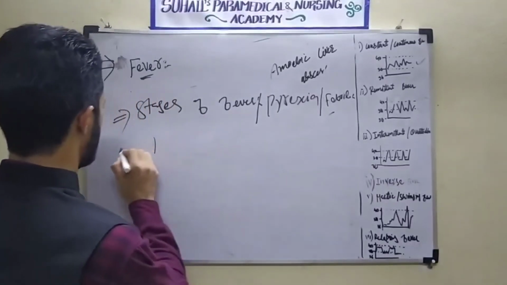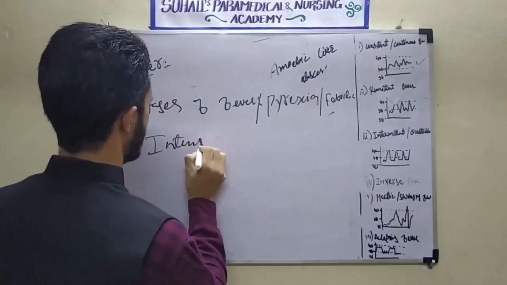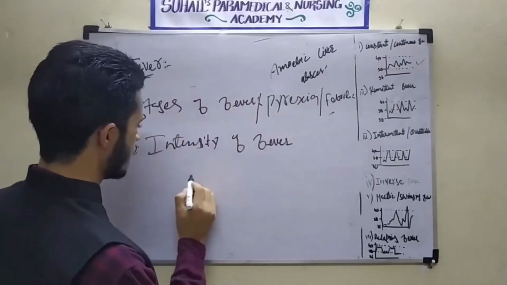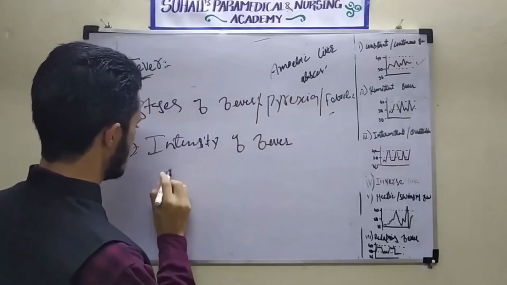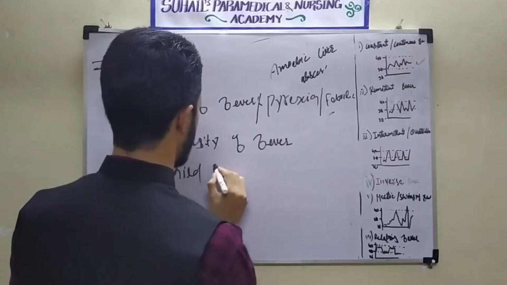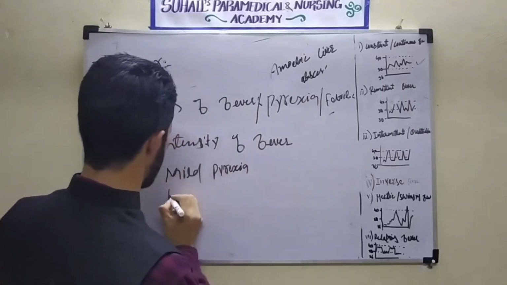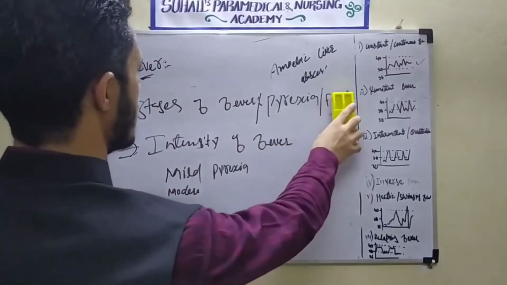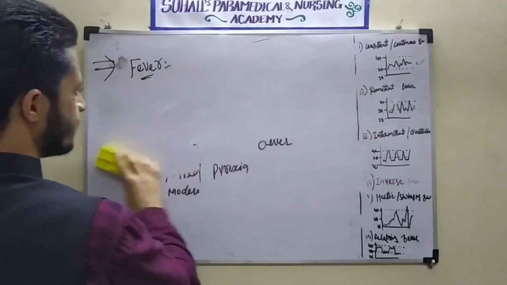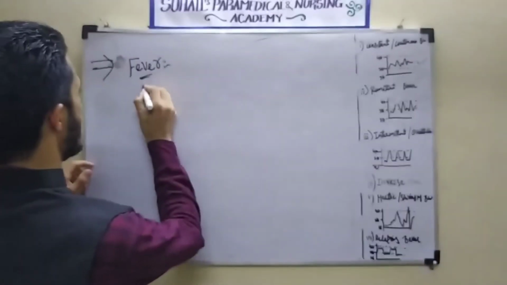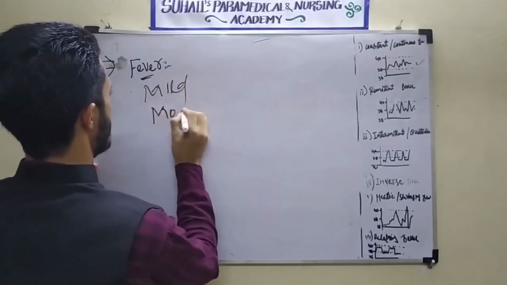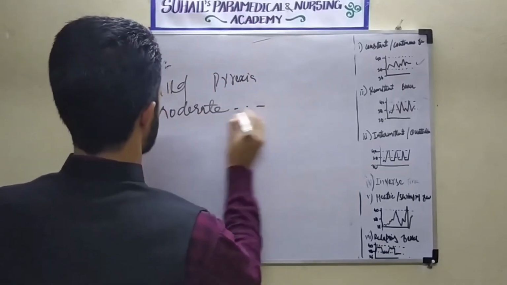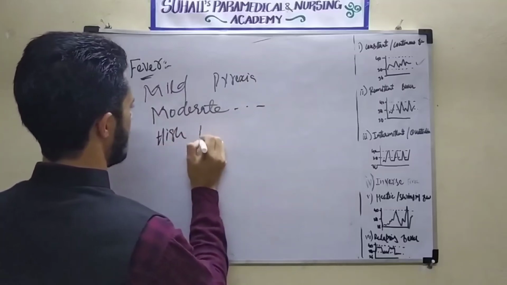Now, the intensity of fever. What is the intensity in fever? First it is mild pyrexia, then moderate pyrexia, then high pyrexia.